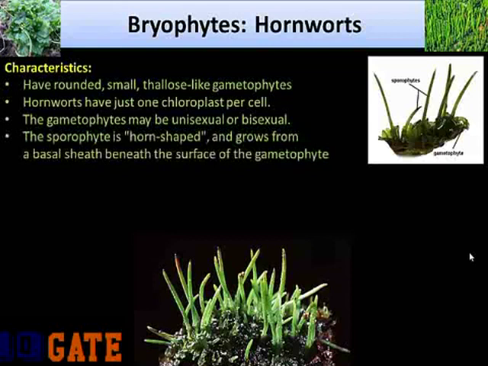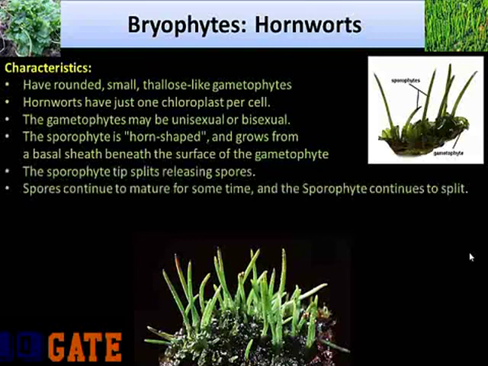The sporophyte is horn-shaped and grows from a basal sheath beneath the surface of the gametophyte. The sporophyte tip splits, releasing spores. The spores continue to mature for some time and the sporophyte continues to split. Thus, the life cycle is basically similar to that of the liverwort.